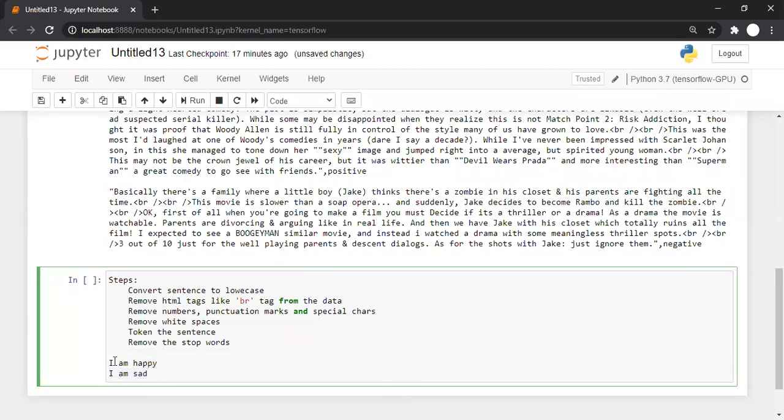But "I" and "am", both words are there in both sentences and they do not represent any emotion. If I use the word "I" or "am", it can be in a positive sentence or a negative sentence, and it does not actually help in classifying a sentence as positive or negative, or happy emotion or sad emotion. Such words are called stop words.